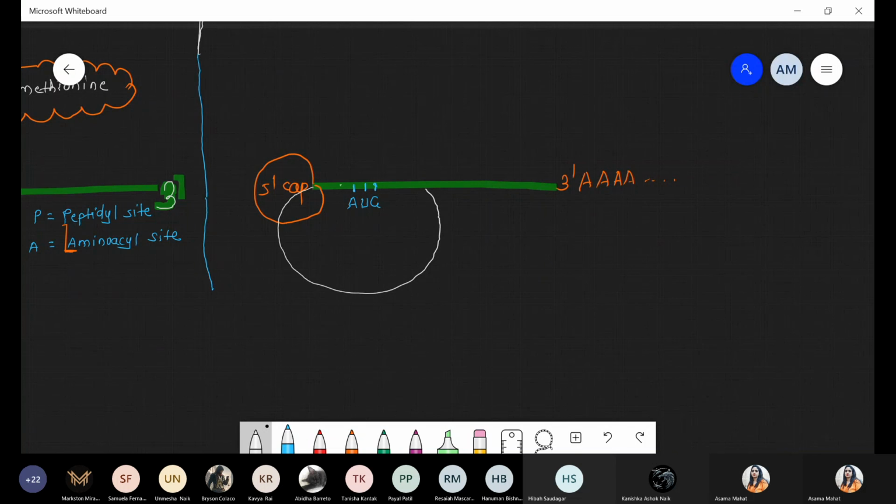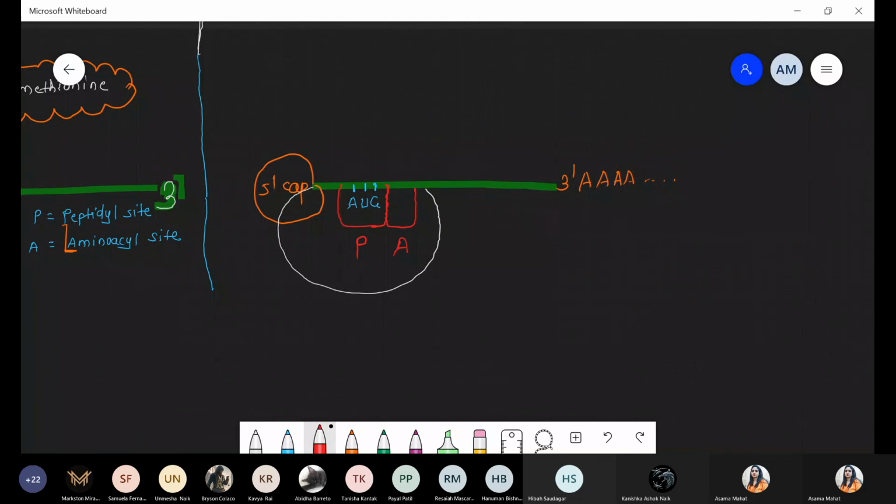So that is one site. Near the P site there is another site, the A site. P for the peptidyl site and A for the aminoacyl site.